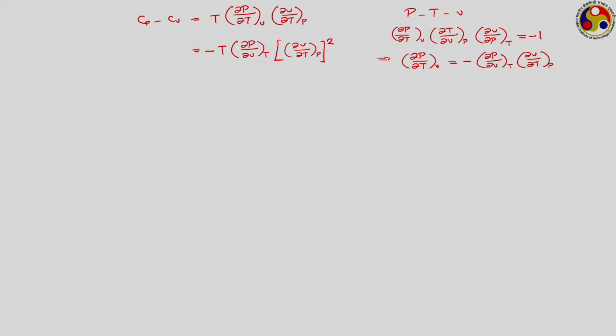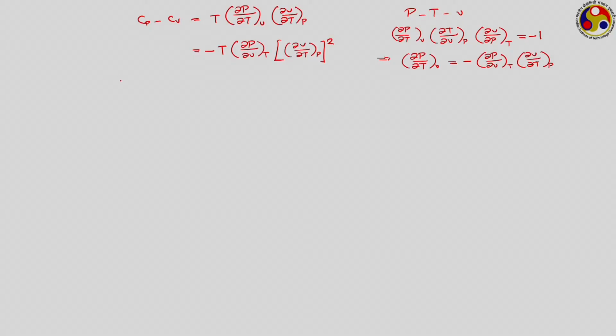Now, what are these two partial differentials representing? One is ∂P/∂V at T, another is ∂V/∂T at P. First, let me write ∂V/∂T at P. What is this one representing?